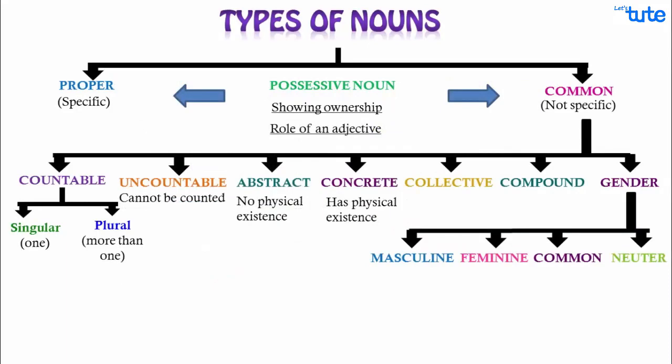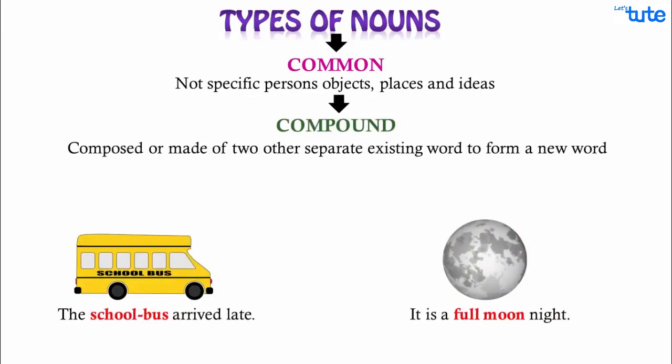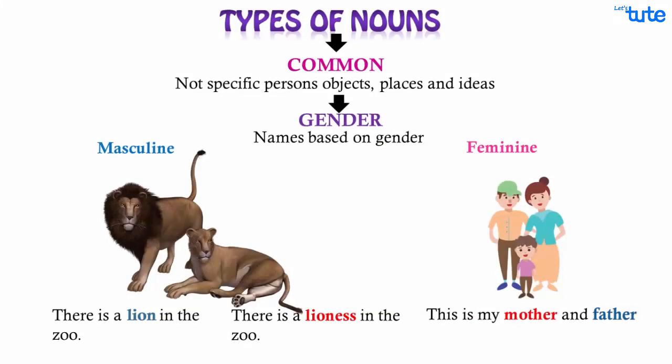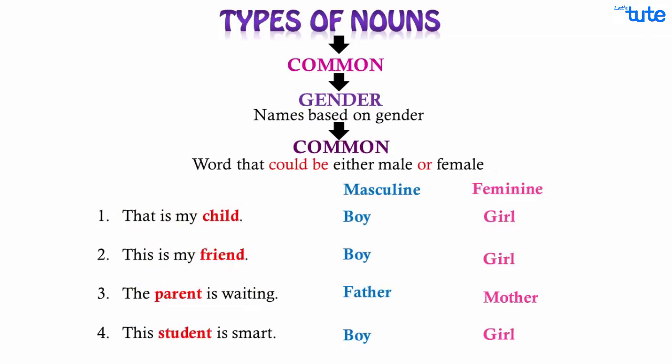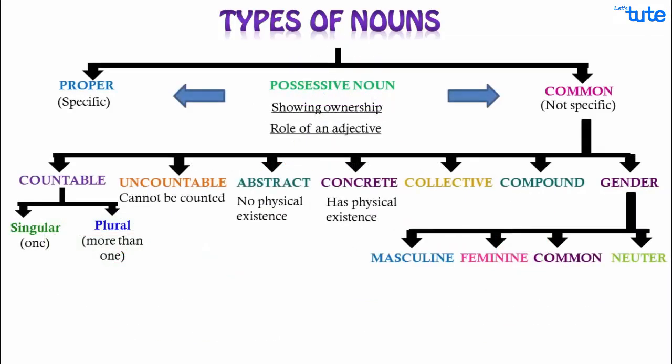So friends, in this session we learned collective nouns, compound nouns, gender of nouns, that is masculine, feminine, common and neuter gender. So take a look at the whole tree diagram. You may also take a snapshot of this and save it for your reference.